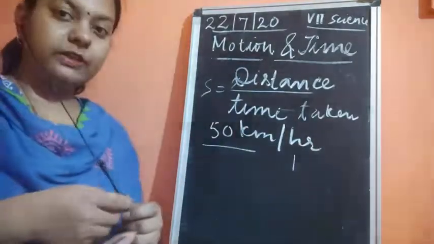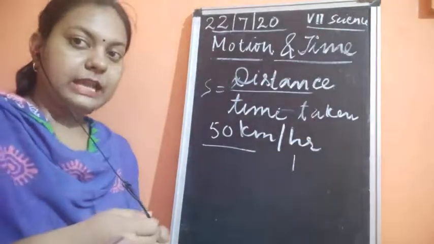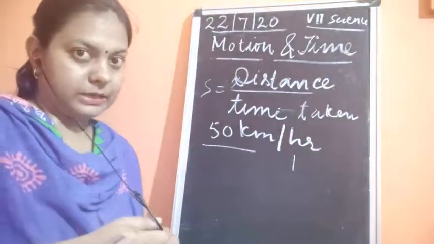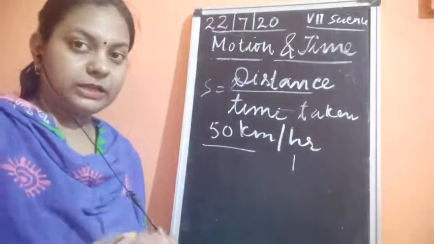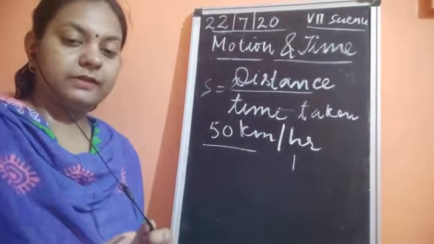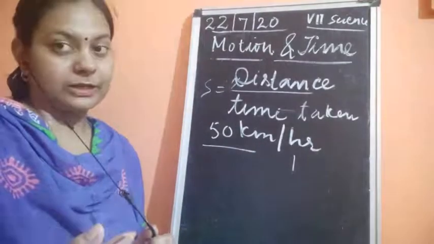So speed is always the comparison between the distance travelled and time.